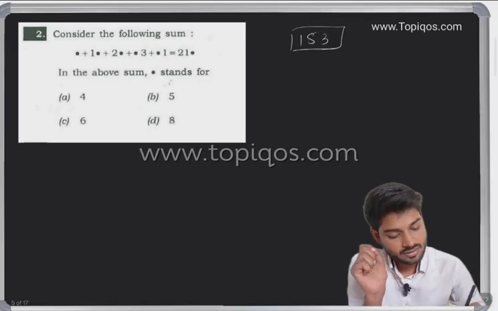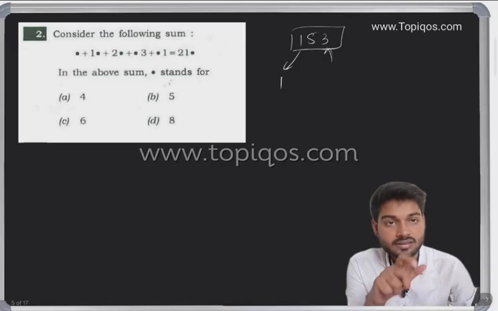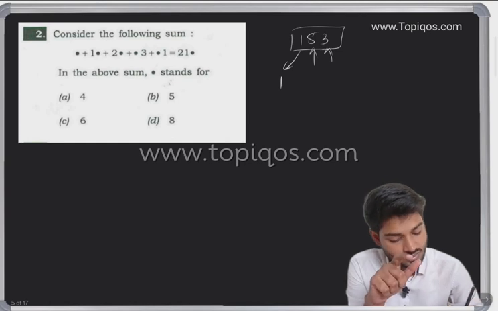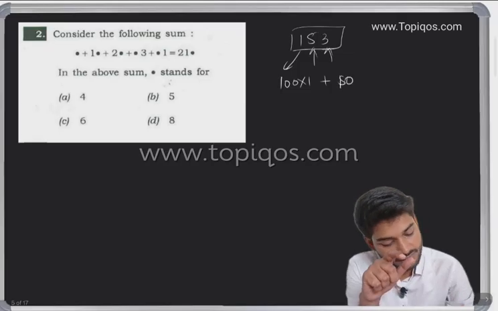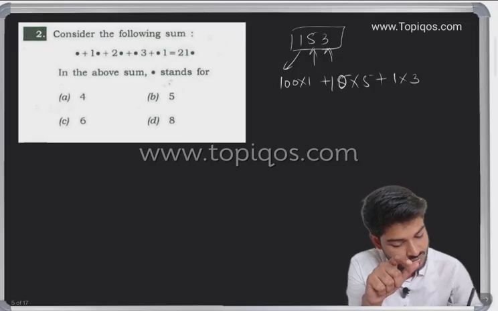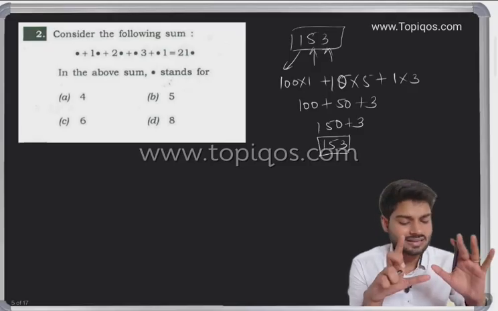So let me write. What can be said? Tell me, where is three? Three is at the unit place, 5 is at the 10 place, and 1 is at the 100 place. So can I write 100 into 1 plus 10? Why am I taking 10? Because 5 is at the 10 place. So I can write 10 into 5 plus 1 into 3. So it would be 100 plus 50 plus 3. It would be 150 plus 3. That is basically 153. So that is the basic representation.